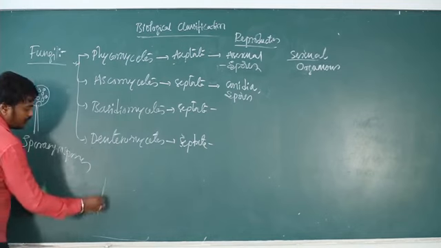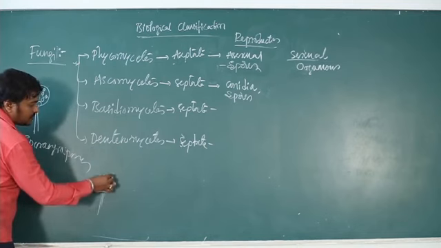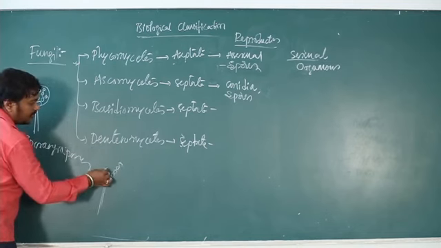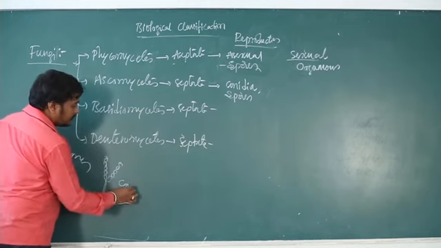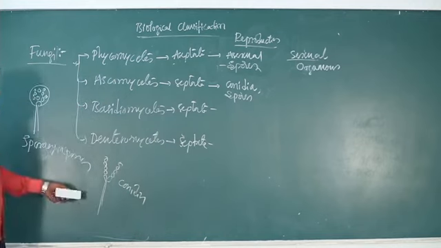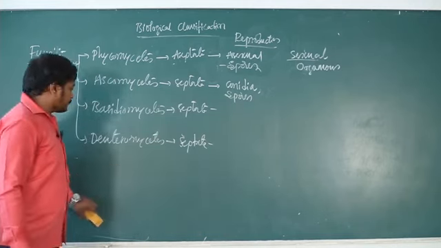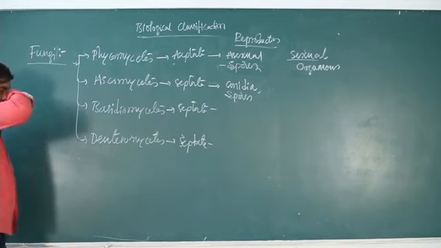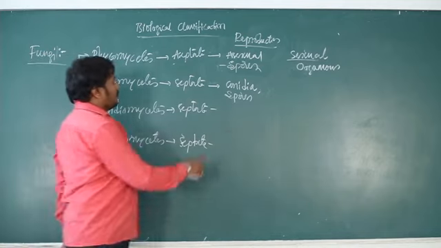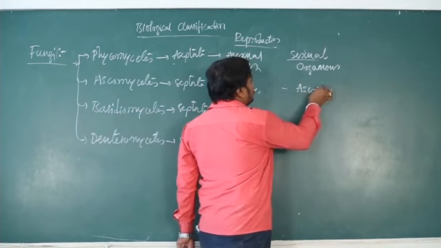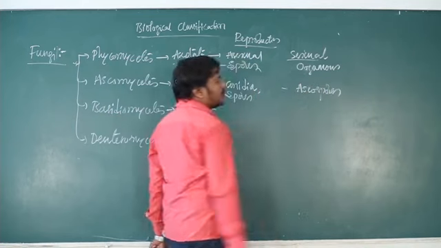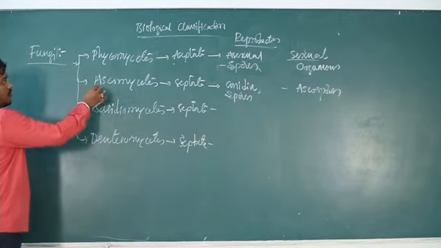If the spores are born externally and directly, they are called conidia. So both conidia and sporangiospores exist. Whereas in sexual reproduction, Ascomycetes produce ascospores.